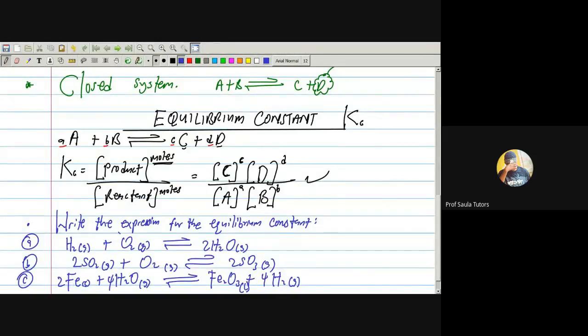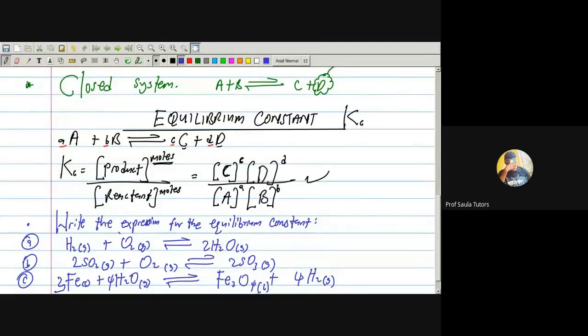Wait, is this equation balanced? No, it's not balanced. I'm coming. Okay, sorry. This is Fe3O4. Then this 3 plus 4H2 gas.